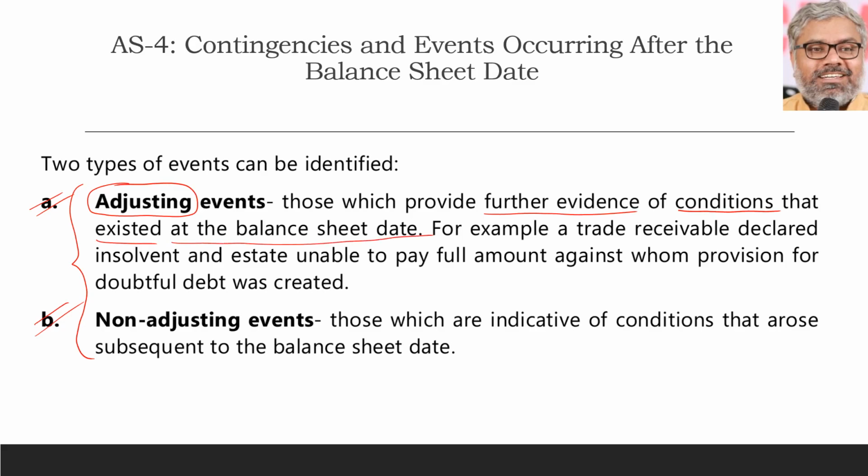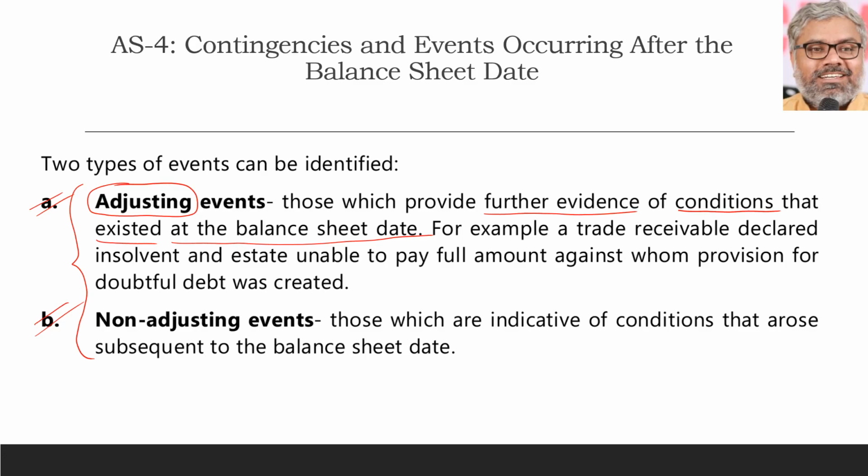It means that the condition already existed at the balance sheet date, but now, after the balance sheet date, we have only come to know more information about it. It is providing a little more evidence about the same conditions which already existed on the balance sheet date. While we prepared the balance sheet, we didn't know about the new thing that happened afterwards, because we don't have the capacity to predict the future. But the condition existed on the balance sheet date.